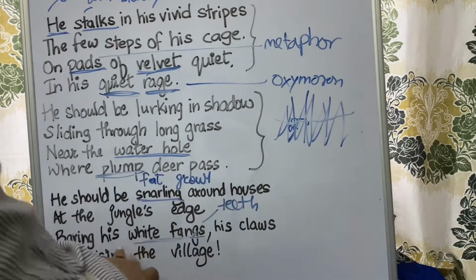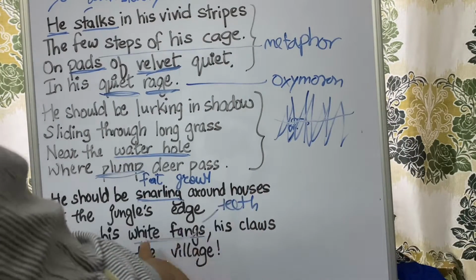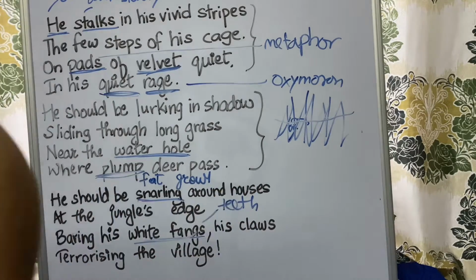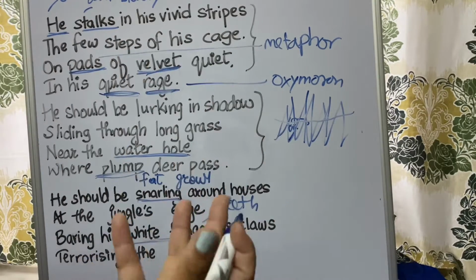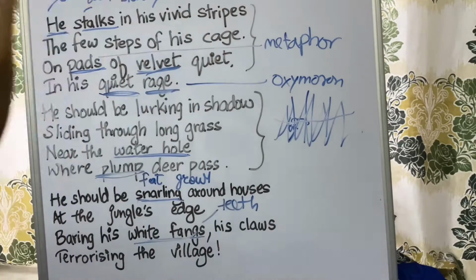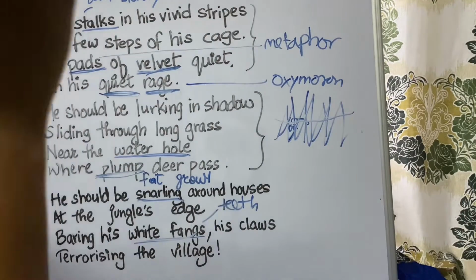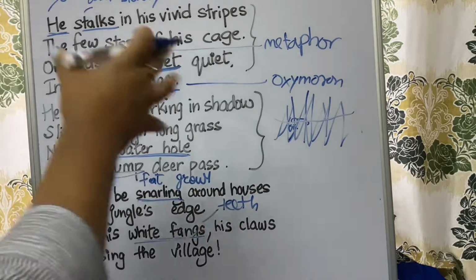So he should be at least showing his teeth, white fangs which are very long, and his claws means the hand which has very sharp nails.